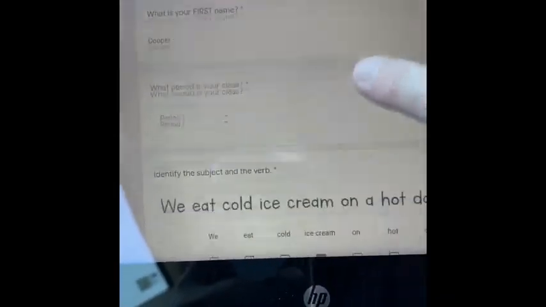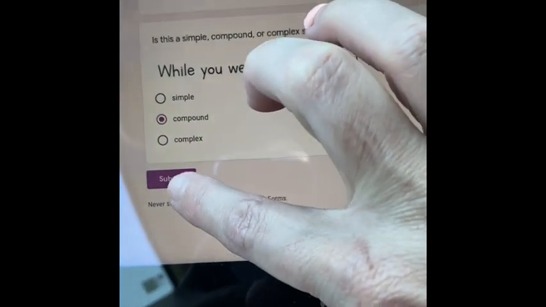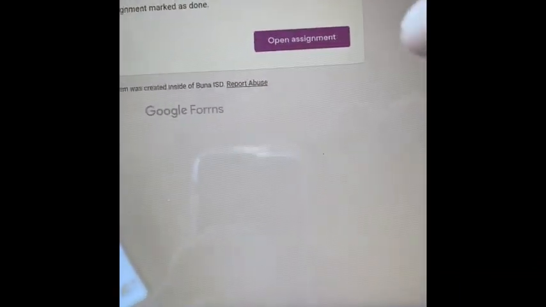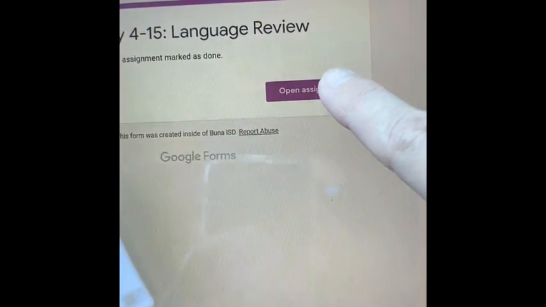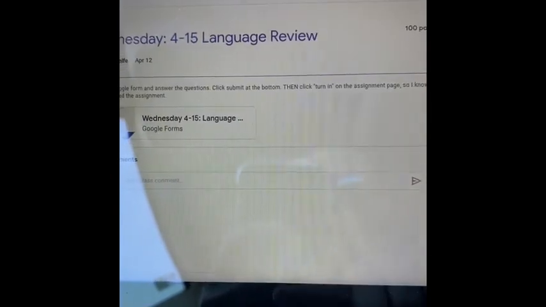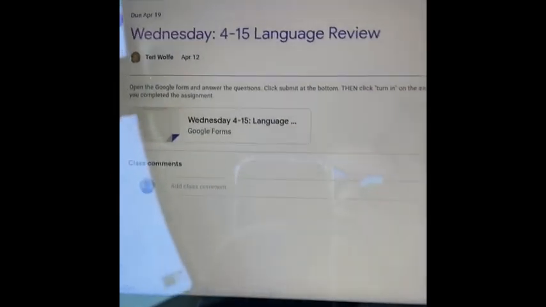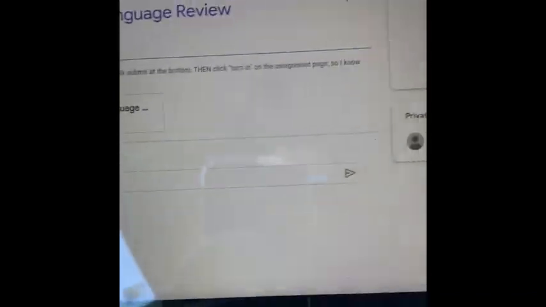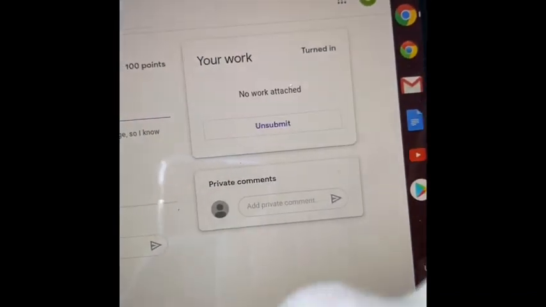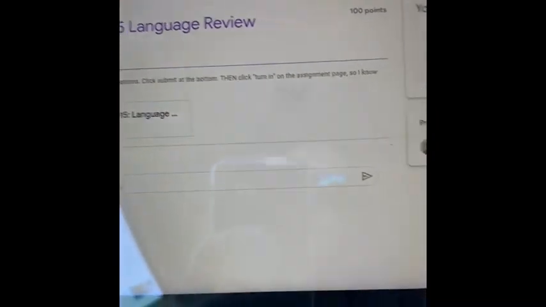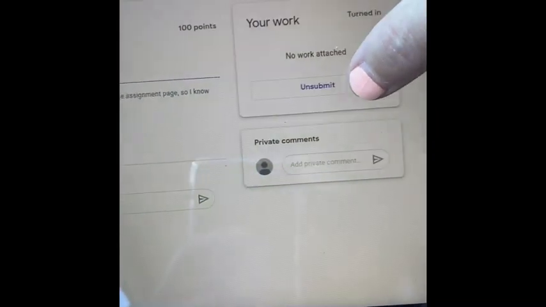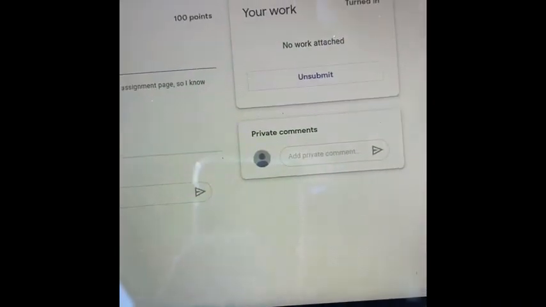Okay, so I went ahead and went through and answered all the questions. I didn't answer them all correctly. So you click submit and then open assignment. It's going to take you back to Google Classroom and it'll give back the assignment details. Now, even though you have submitted the assignment, it actually says over here turned in, so you may not have to turn in any work. But if it does say turn in or something like that, you need to click that right there too, but it's not showing that there. All right, then we go back.